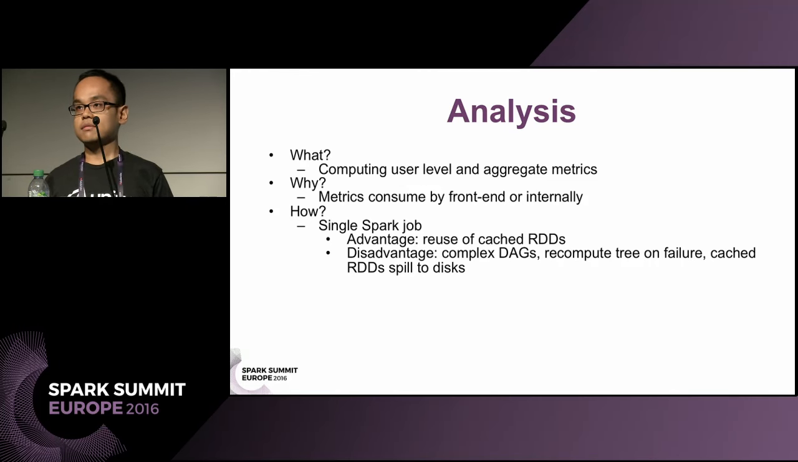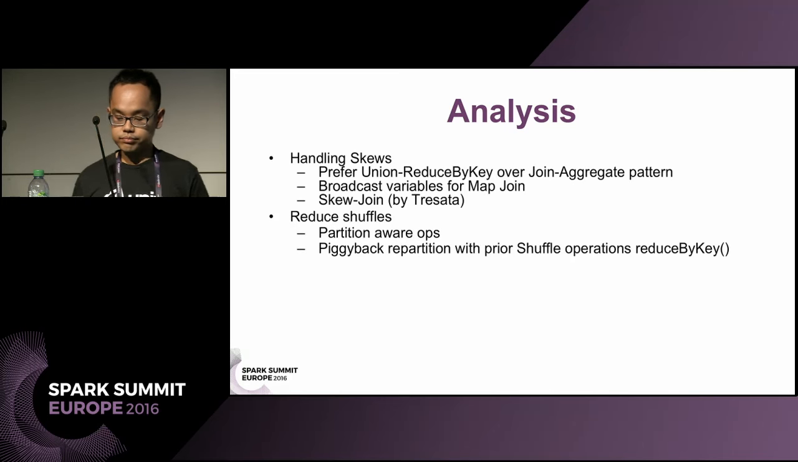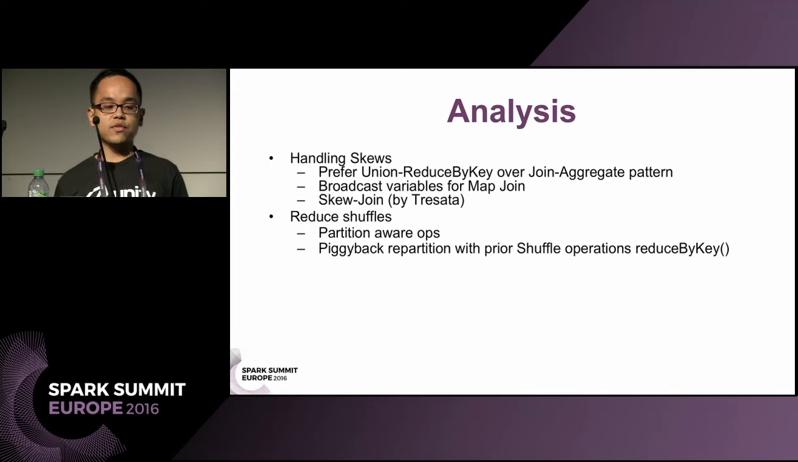Also, we noticed that since we cache a lot of RDDs, it sometimes spills to disk. And when it spills to disk, we notice some failures. Due to the nature of our data, skews are unavoidable and affect our scaling.